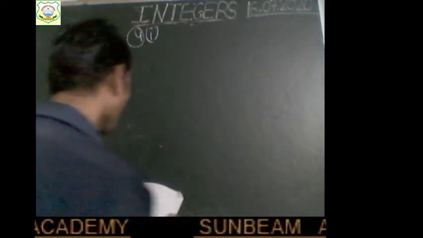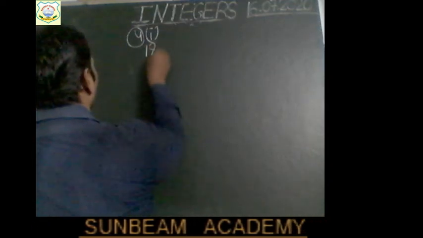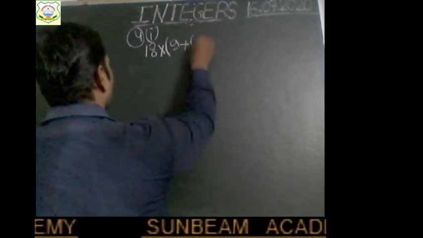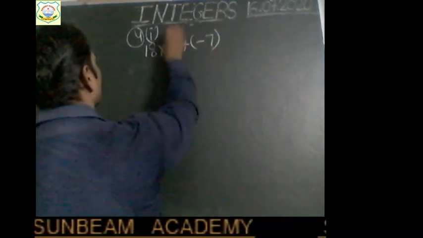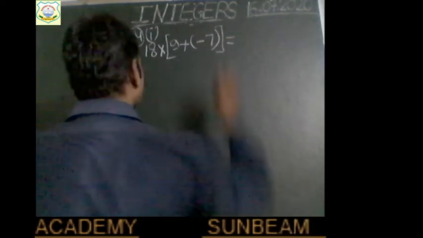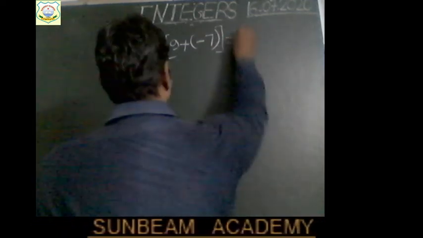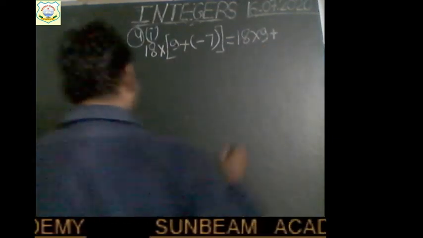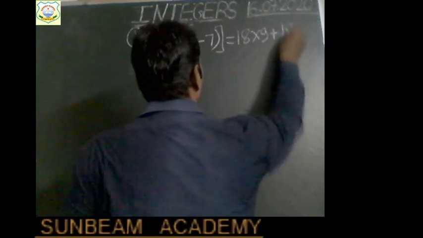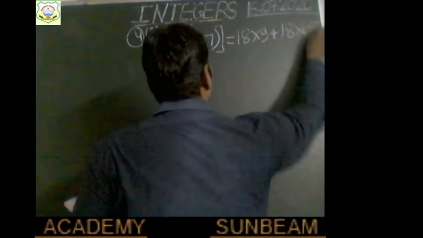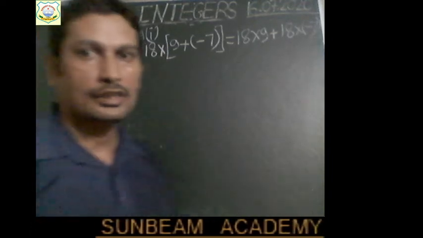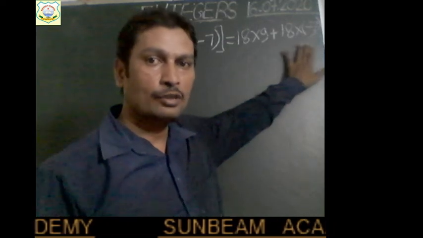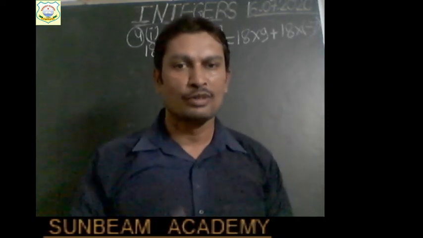Suppose 18 into 9 plus minus 7 is equal to 18 into 9 plus 18 into minus 7. Right, children? I think this part is visible to you. It is written 18 into minus 7. Okay. So I am dictating also if you are not able to see.